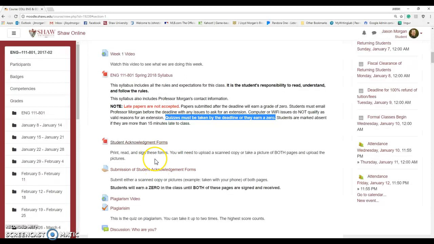Now, you need to submit them. How are you going to submit them? Well, if you have a scanner, great. Go ahead and scan the copies and submit the files. If you don't have a scanner, most people have cell phones. Take pictures with your cell phone, save those pictures as files, and then upload them. And how you upload them is you click on this link right here.